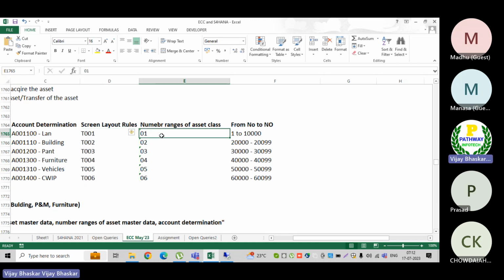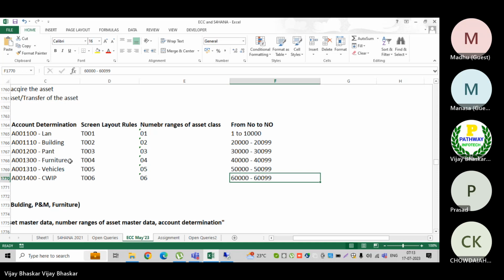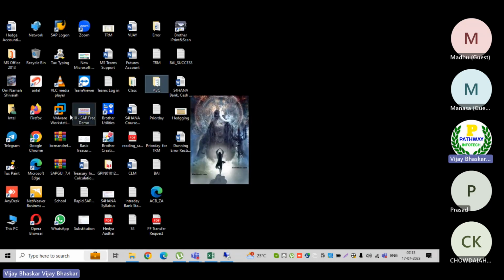Then number ranges: what is the from number and to number for each and every asset master data. Then let us create the assets account determination here.